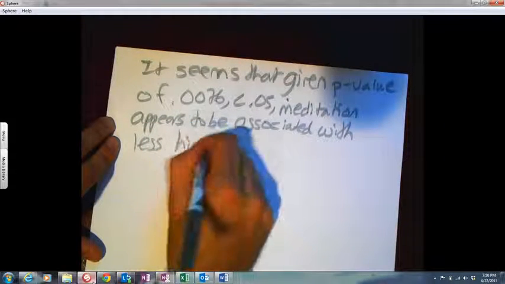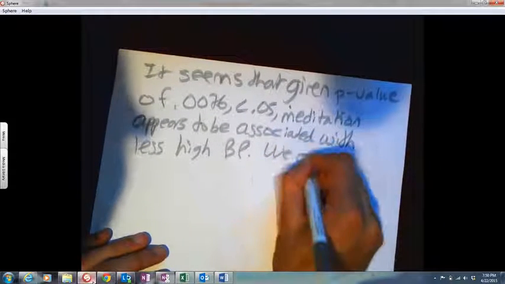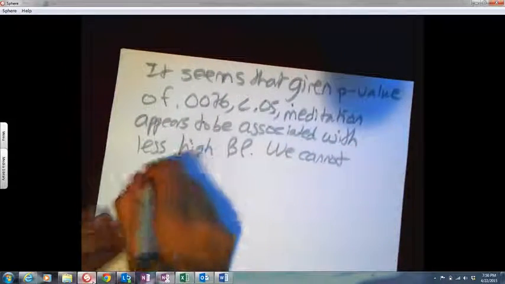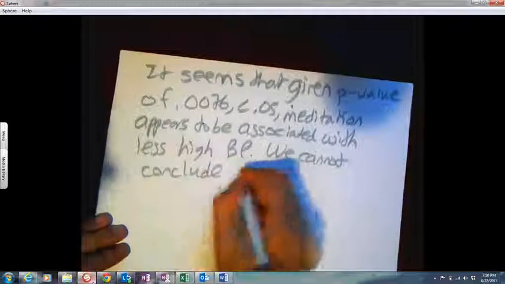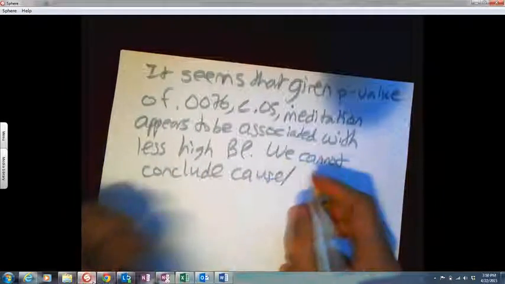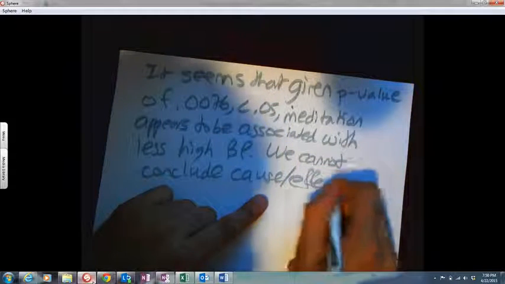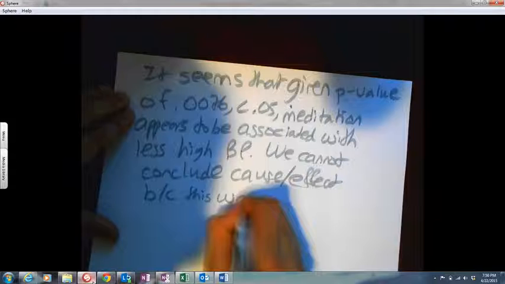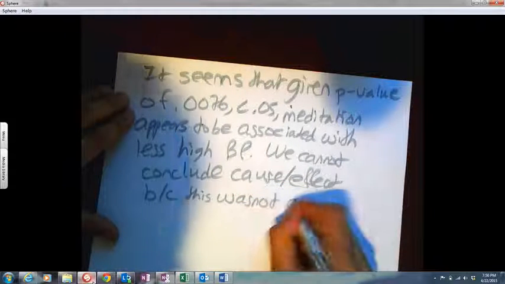We cannot conclude cause and effect because this was not an experiment. We cannot conclude, this is similar to part A I believe, cause and effect, because this was not an experiment.